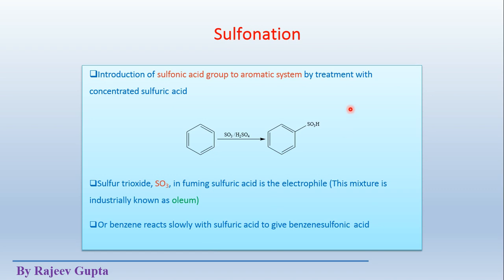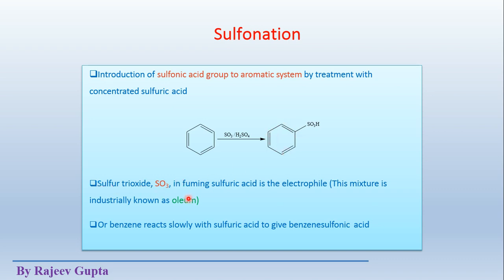Now we come to the third reaction, which is sulfonation. In sulfonation, we have to add a sulfonic acid group to the aromatic ring. See, introduction of a sulfonic acid group to an aromatic system is by treatment with concentrated sulfuric acid. Here only concentrated sulfuric acid will be used as the reagent, and the sulfonic acid group, that is the SO3H group, will be attached to this benzene ring, substituting one hydrogen atom from this benzene ring.